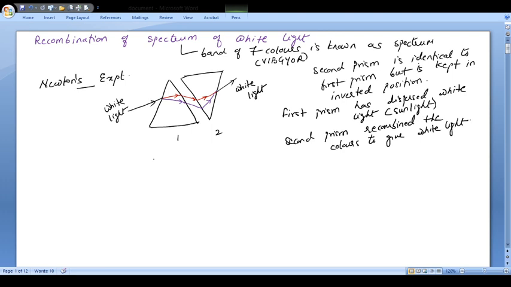And therefore you will find that we say that sunlight is made up of 7 colors. This implies sunlight is made of 7 colors, that is VIBGYOR. So this was a very famous experiment which was carried out by Newton.